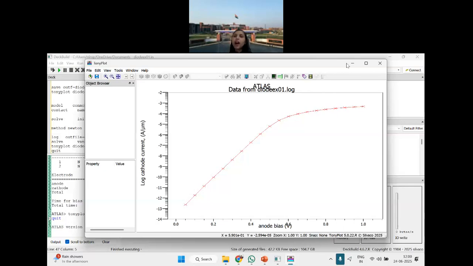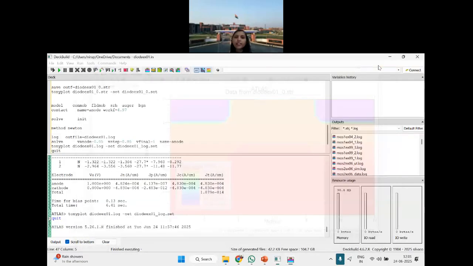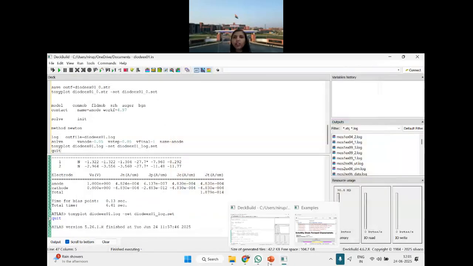Okay. So this is another example of Atlas. Now, as promised, I'll show you some of the Athena examples. So I'll again share my slides. We are through with the Atlas part.